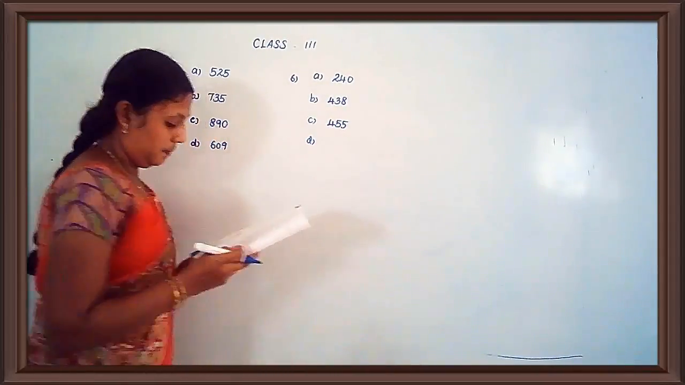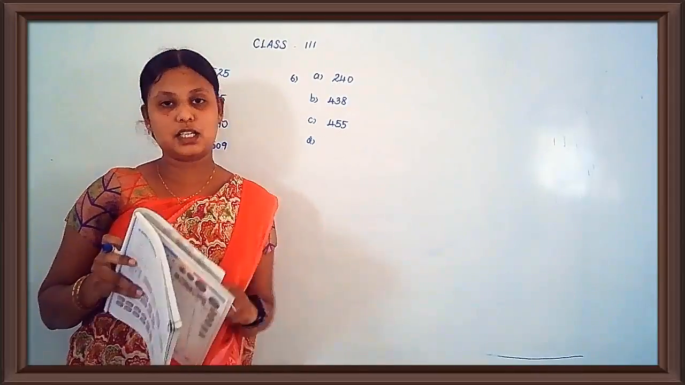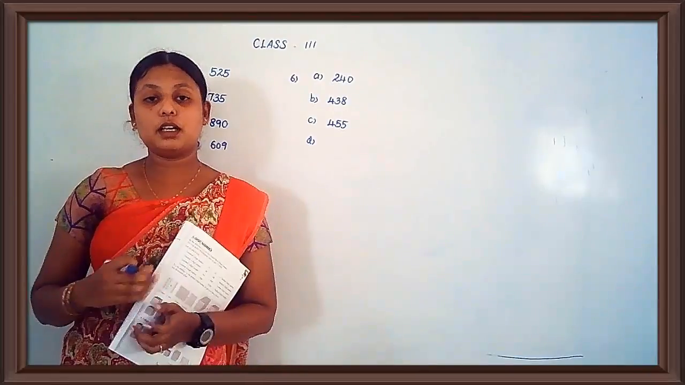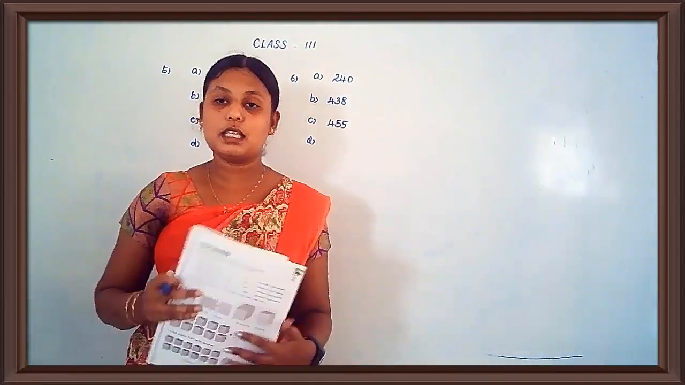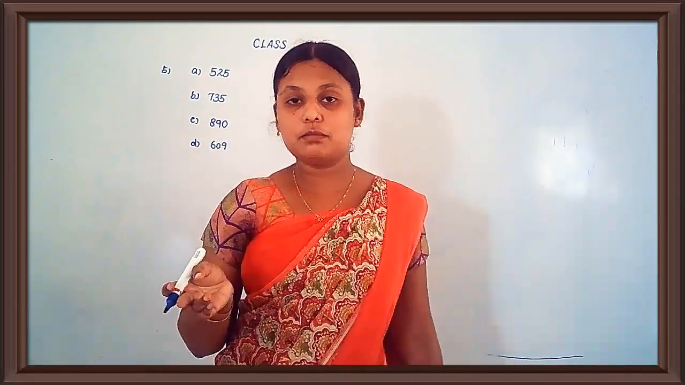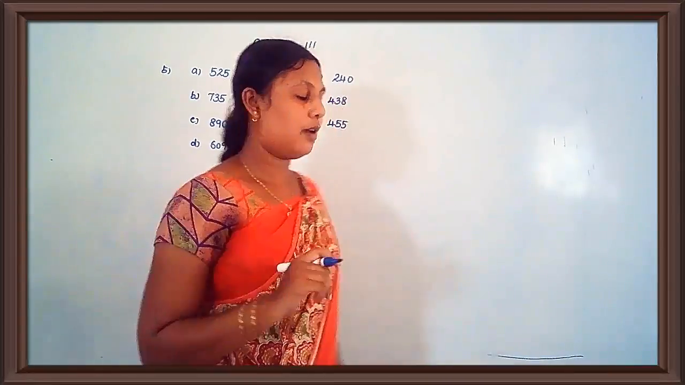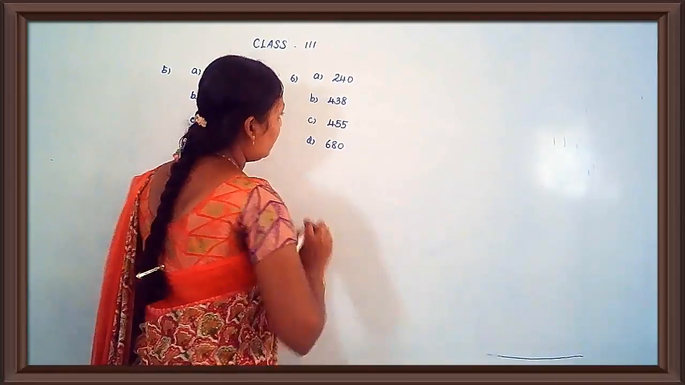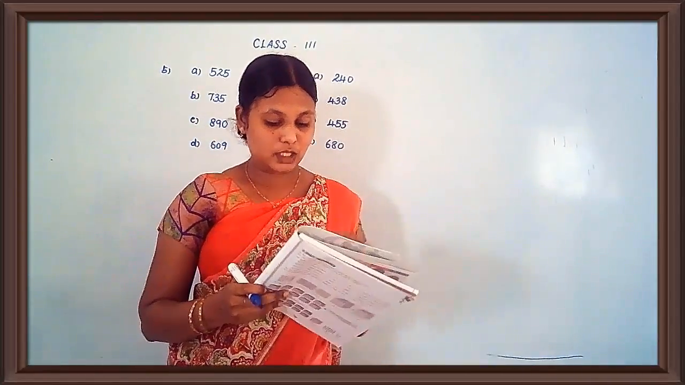Then D. 700, 690. Okay? It is decreasing by 10 steps. So we have to write, then what will come? 700, 690, then 680. Okay? Then see the next one.